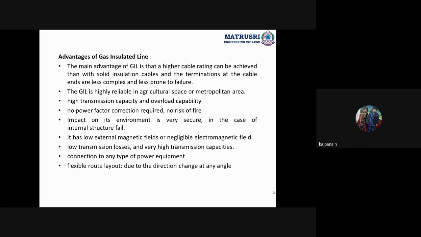See, advantages of gas insulated line. Okay, gas insulated transmission line. The main advantage of GIL is the higher cable rating. Okay, how much are we using?